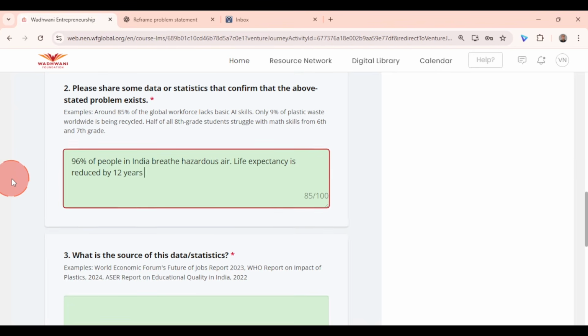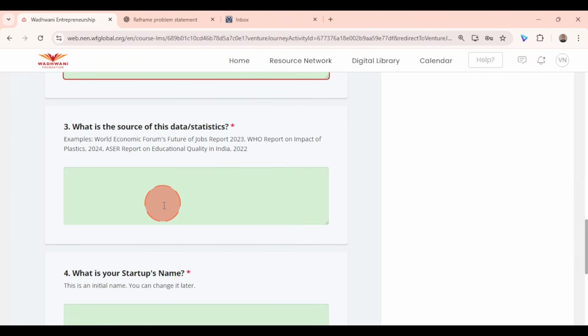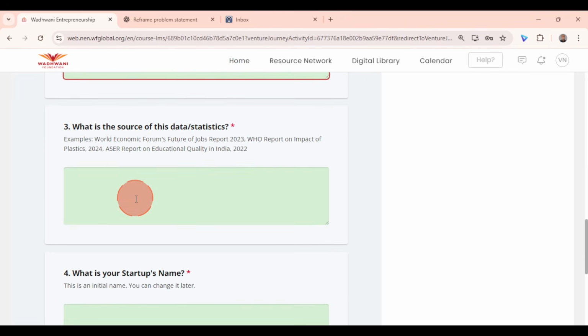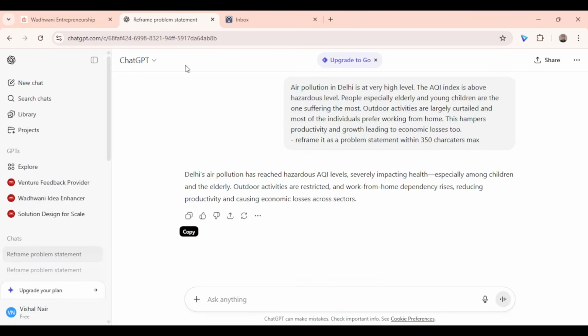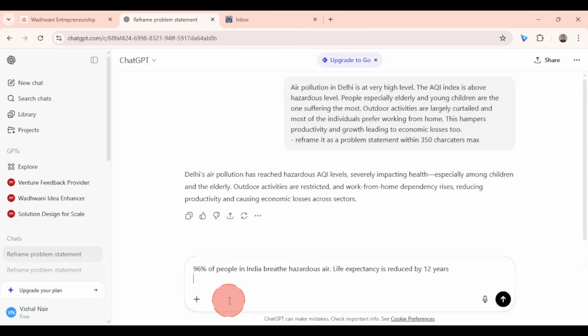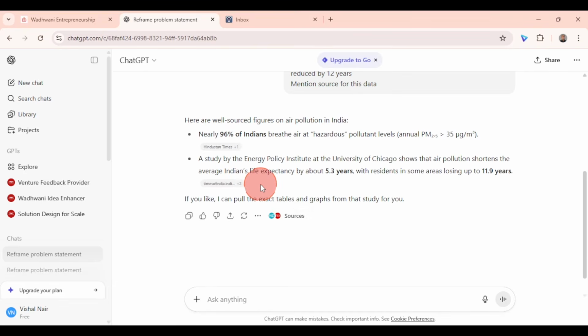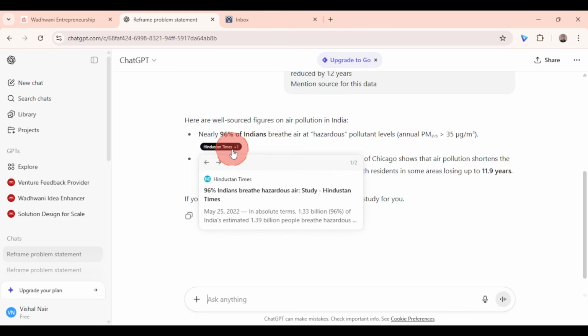And the next question is about what is the source of this data or statistics that you have mentioned. Well, if you are not sure about the source, where it is from, well, I know where it is from, but if you're not sure about it, go back to ChatGPT, paste it, and give a prompt, mention source for this data, and see what you get as a source. So let the AI tool generate a source for the data. So you can see here the source is Hindustan Times has mentioned this.